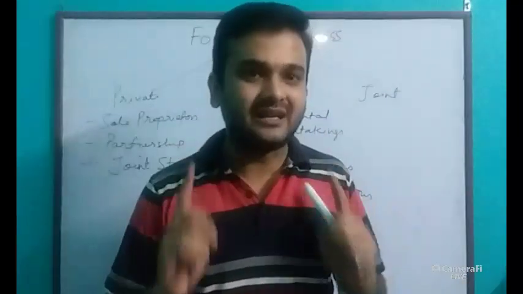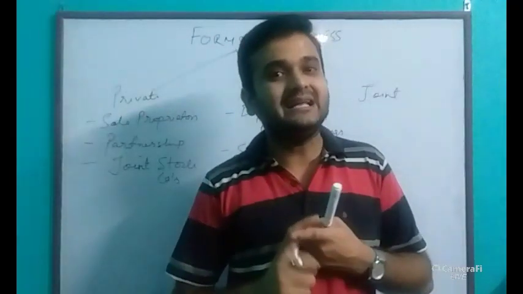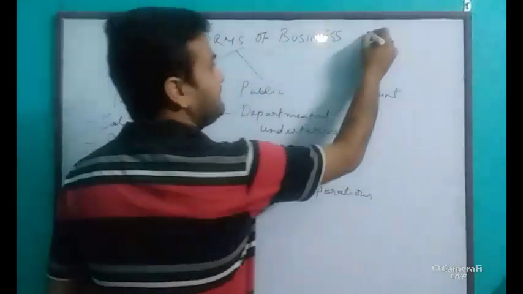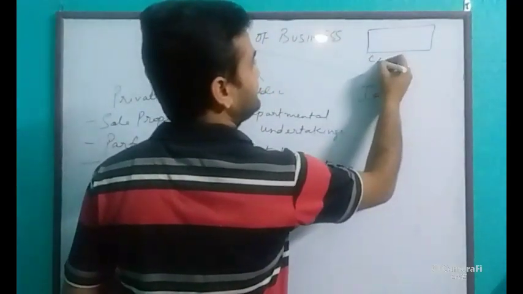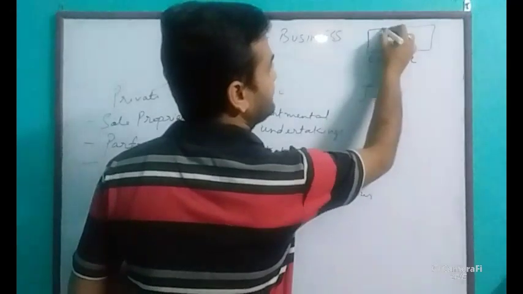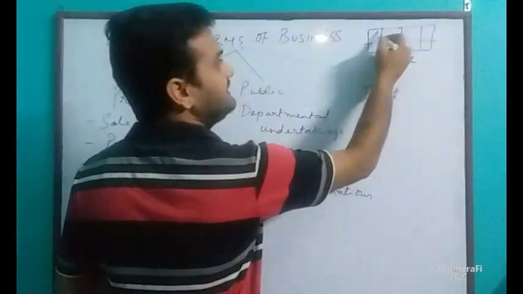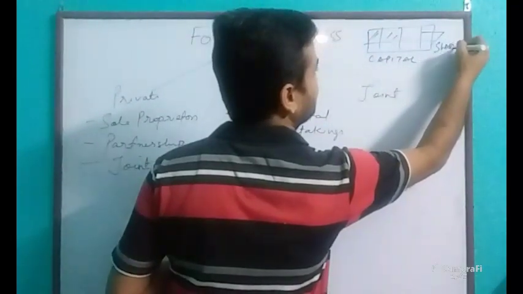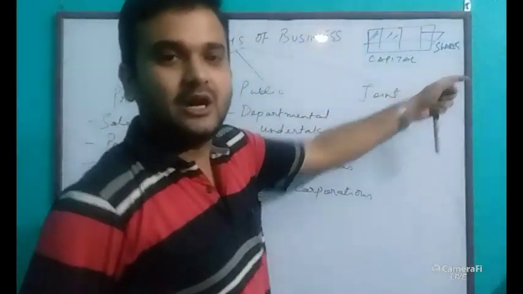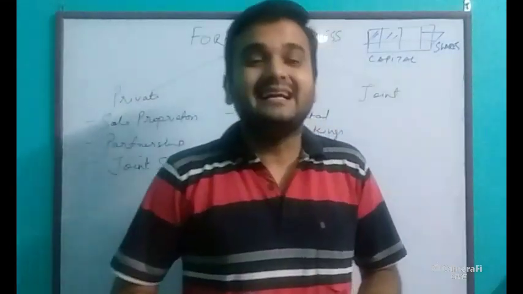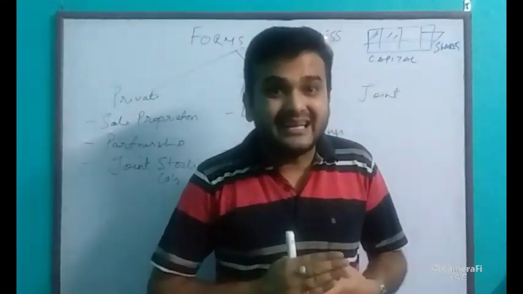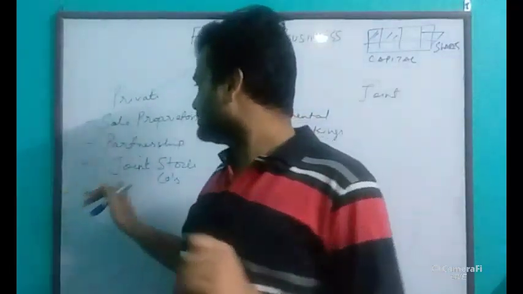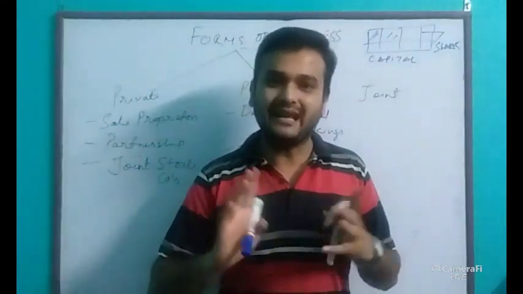Understood? And how is capital made? Capital is made by dividing it into equal parts. How did I say? If this is the capital, then what are all these known as? These are known as shares. Understood? How is capital of a joint stock company made? It is made by dividing capital into equal parts, and those equal parts are known as shares. So joint stock company has two forms, private and public.